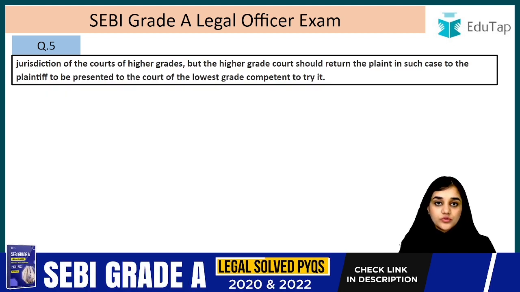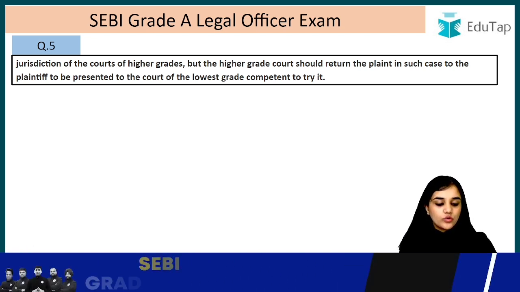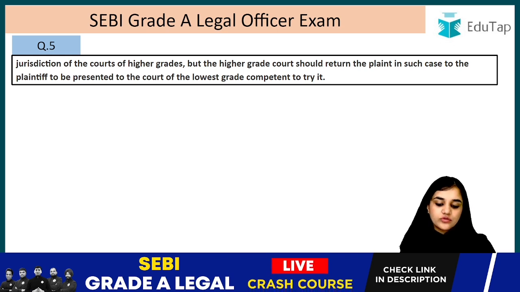They do not oust the jurisdiction, they do not take away the jurisdiction. But the higher grade courts should return the plaint in such a case to the plaintiff to be presented to the court of the lowest grade competent to try it.